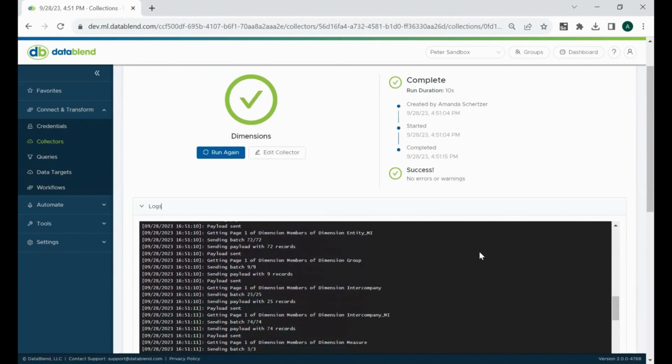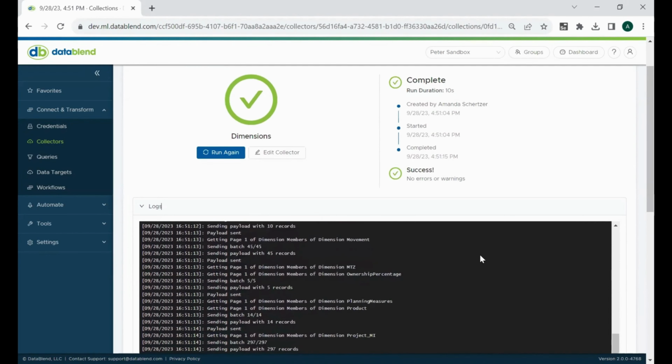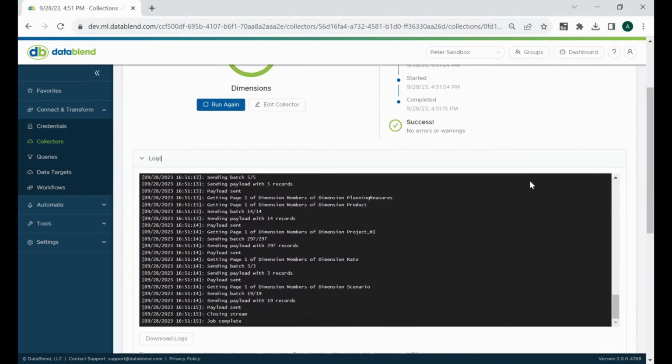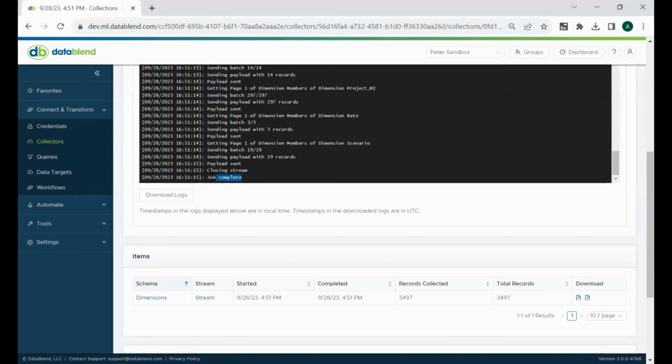In this video, we'll also look at our Add Data Target. Available data targets include Add, Update, and Delete. Continue to watch this video to see it in action.